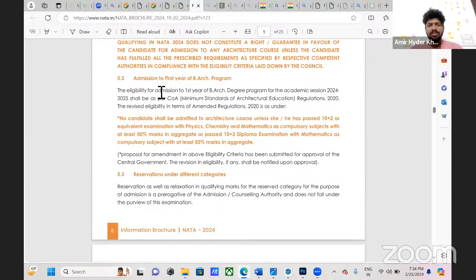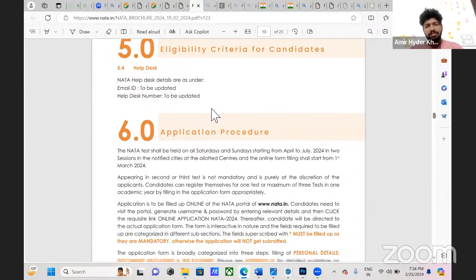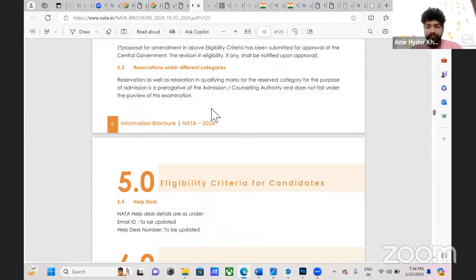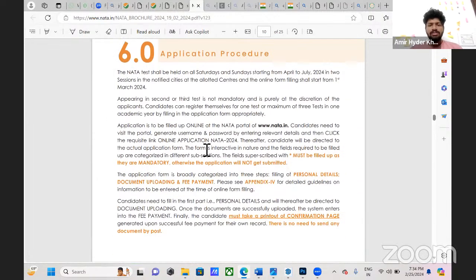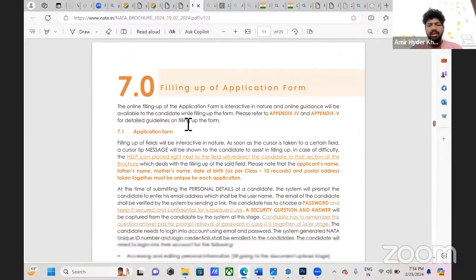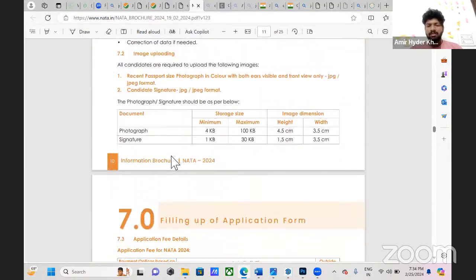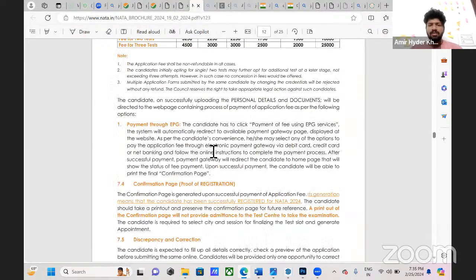This is for admission to the first year of the BArch program. NATA is compulsory. Reservation and categories will be handled by the individual institution which you want to join. They have given the help desk and the email, everything. Filling up the application form will be the same task. They'll ask you to attach your photos and everything.